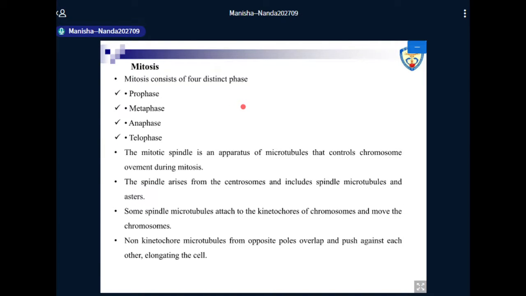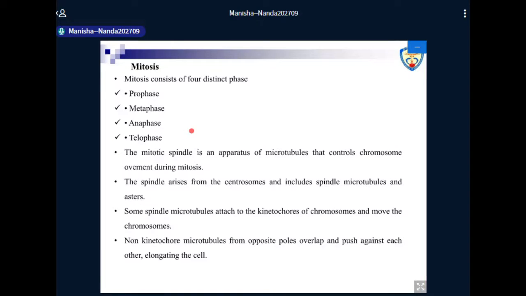Now, mitosis actually consists of four distinct phases: prophase, metaphase, anaphase, and telophase. Okay, we'll be talking specifically about the morphological changes in the chromosomes and the distinct changes in the behavior of the cell that can be observed in each and every one of these phases. We'll take up each phase separately, right?